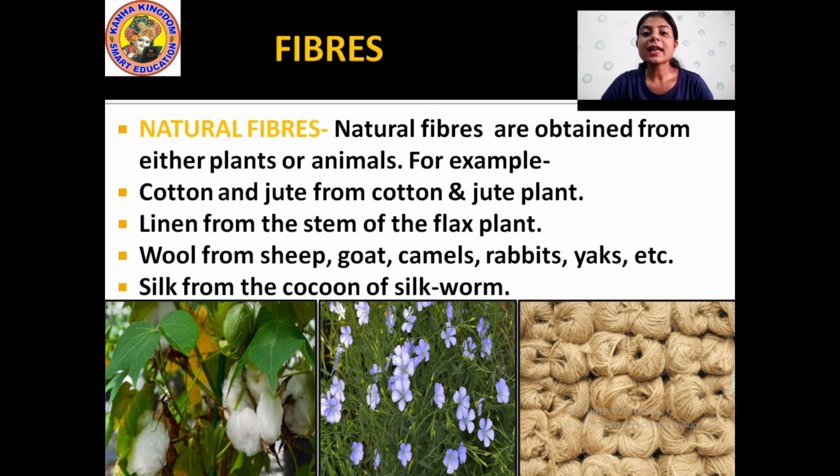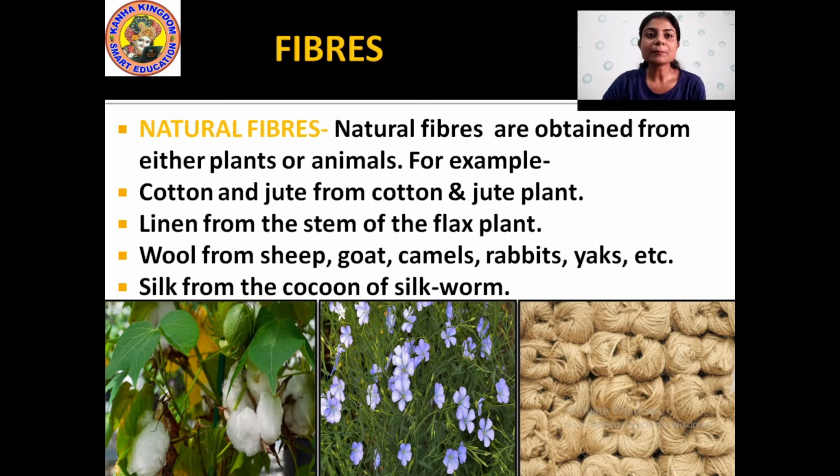The fleece, the hair of the sheep, goat, camel, rabbit, yak, etc. Okay, wool is obtained from the fleece. Fleece means the hair of animals like sheep, goat, camels, rabbit, yak, etc. Wool is obtained from the fleece of these animals. Okay, then silk is obtained from the cocoon of the silkworm. Understood? So these are all natural fibers that are obtained either from plants or animals.